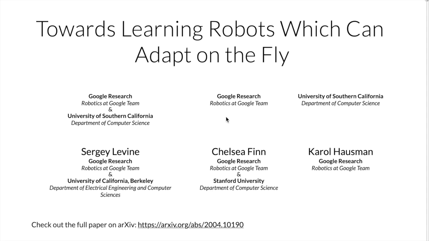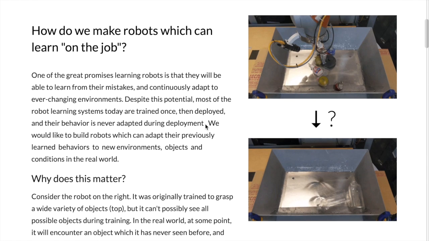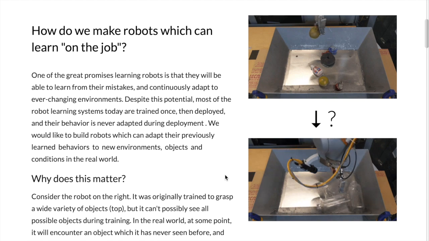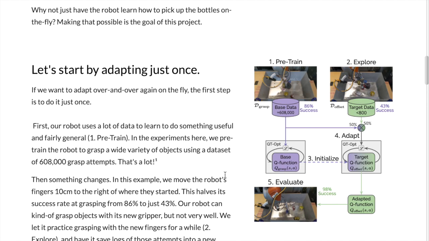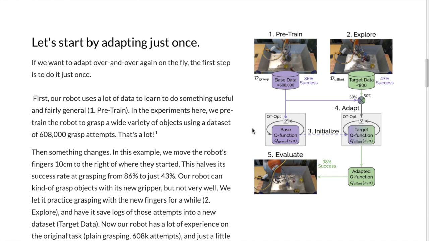Towards learning robots which can adapt on the fly is about how you take a pre-trained policy and adapt to new things like different parameters on the controller, different types of objects, different lighting, and these different physical conditions that could be put onto the robot that make this new task harder. So this paper is talking about an algorithm to go from a model that's pre-trained on about 580 or 600,000 different grasping attempts. This is follow-on work from the QT-Opt paper, which is like this arm farm of robots that just try to do the grasping task over and over again, and then all the experience is saved up and stored in this data set that can be used for offline reinforcement learning.